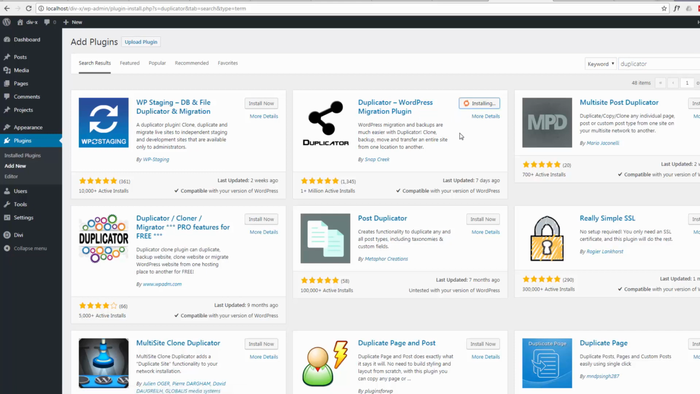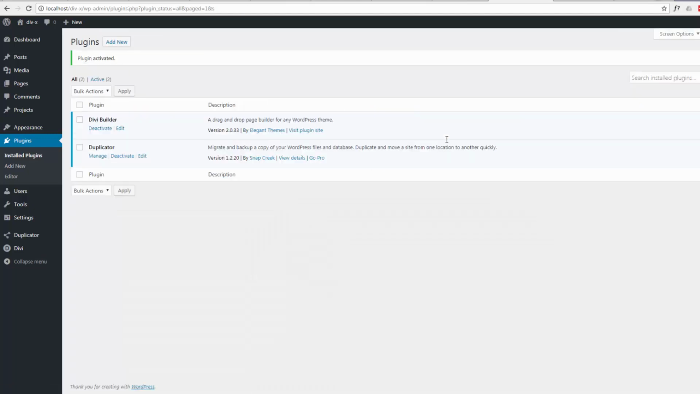It's free. For most purposes, this free version will do the job just fine. I'm going to go ahead and activate it. I actually use the Pro version because I use it on many sites. It's got a few extra features and you can actually do a lot larger site migration with it. Sometimes if you've got huge sites, the regular free Duplicator can't handle it. So anyway, here's our Duplicator.